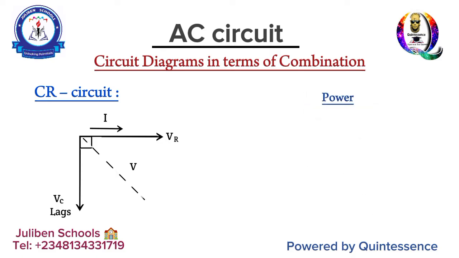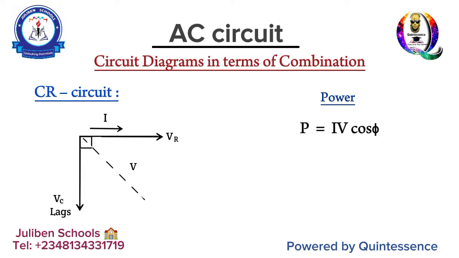Then for the power dissipated by a CR circuit, although you won't see this in your textbook, very important you take note of it. The power dissipated by an RC circuit or CR circuit as the case may be is simply IV cos phi. And the I you are talking about is root mean square. V is the root mean square as well, which is equivalent to your instantaneous value there. And by the time you substitute that, you will have P equals VI cos phi.